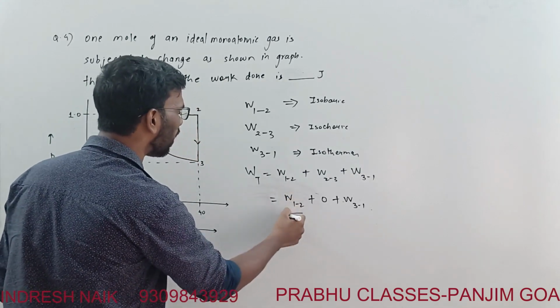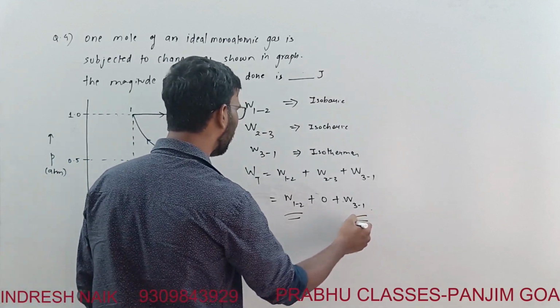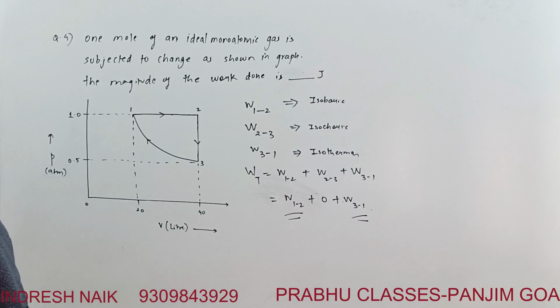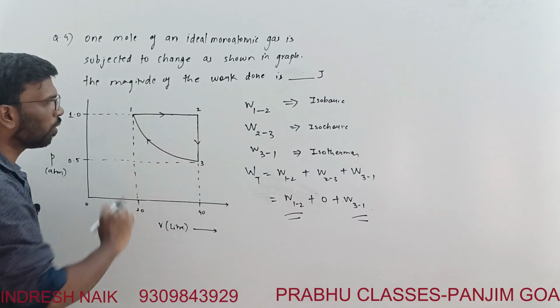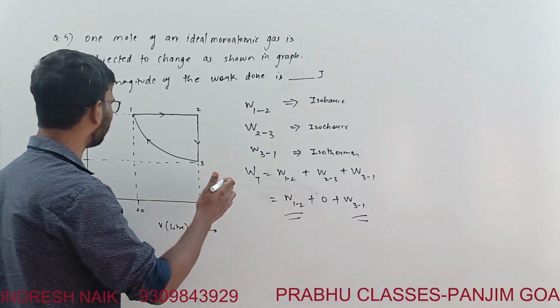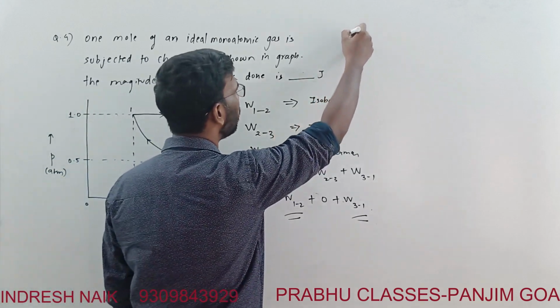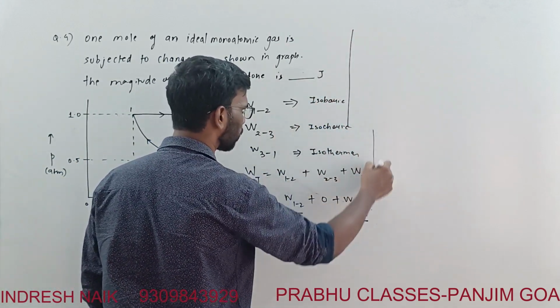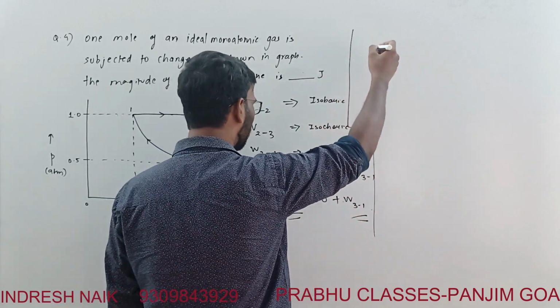So now we have to define the work done here and here. For the isobaric process, what is the work done? We'll do that.